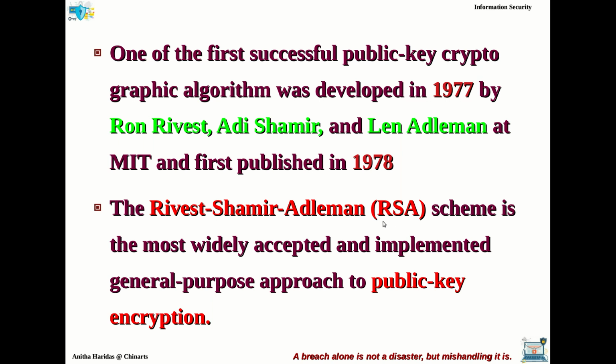These three researchers' names have given the cryptographic algorithm called the RSA scheme. This is the most widely accepted and implemented general purpose approach to public key encryption, the most widely accepted public key cryptographic algorithm for encryption and decryption.